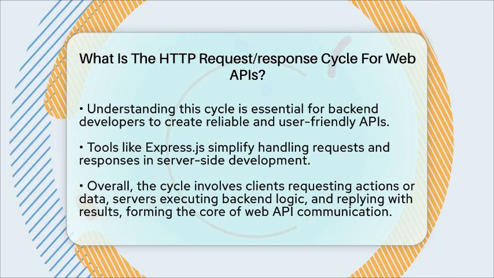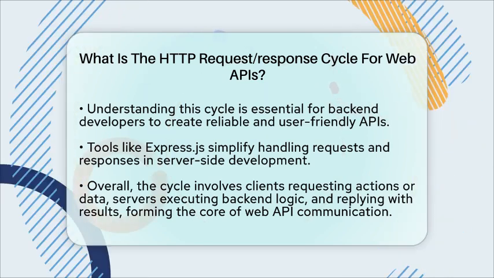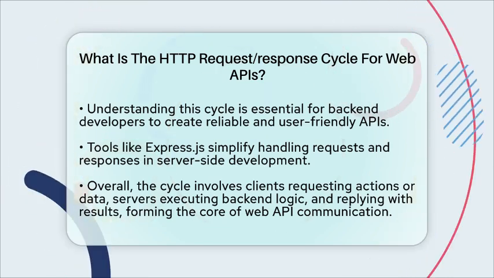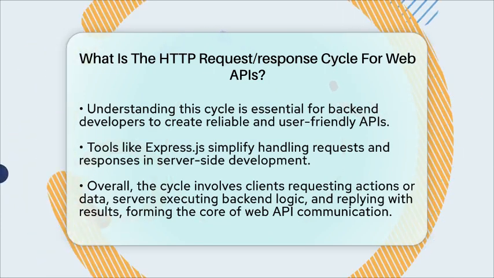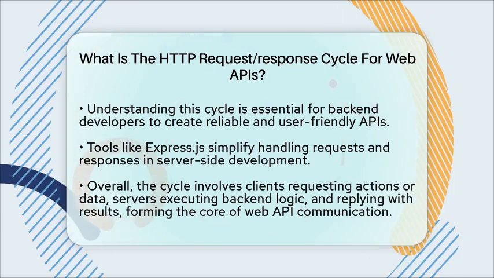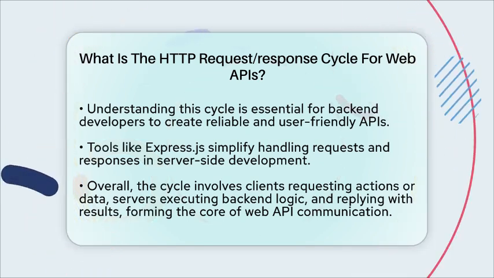In essence, the request-response cycle for web APIs is a clear process where clients ask for actions or data, servers perform the necessary work using backend logic and databases, and then reply with the results and status. Mastering this process helps build backend systems that are accessible, straightforward, and ready to power modern web applications.